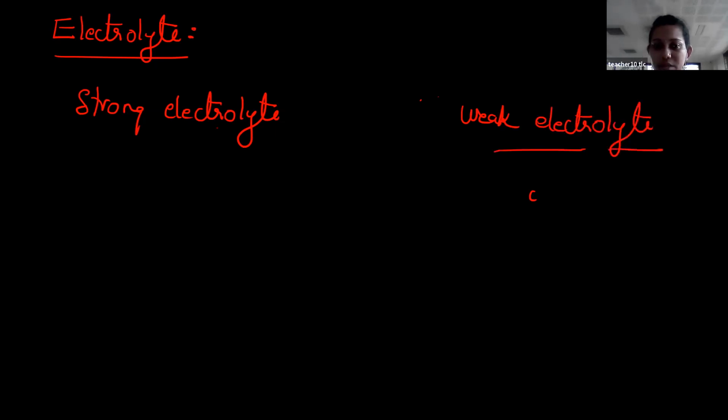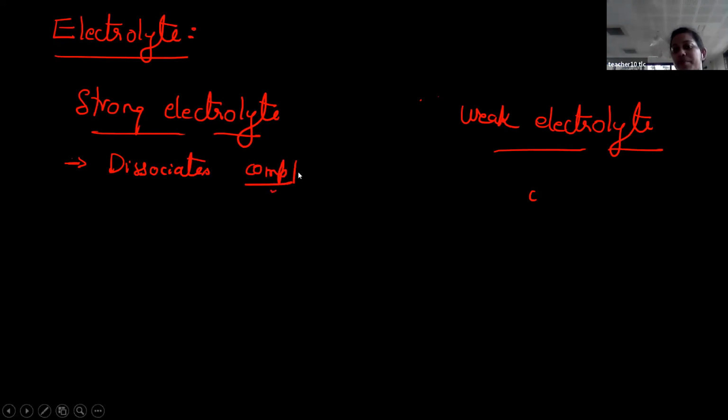What do I mean by strong electrolyte? A strong electrolyte is one which dissociates, that is splits, completely.